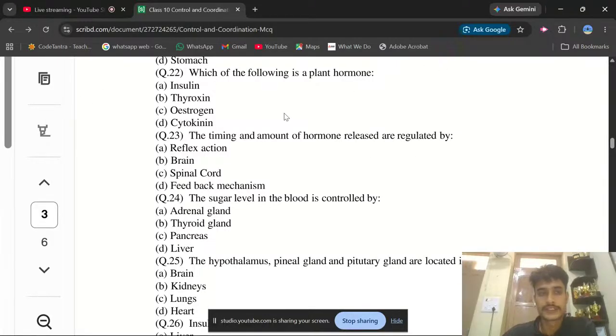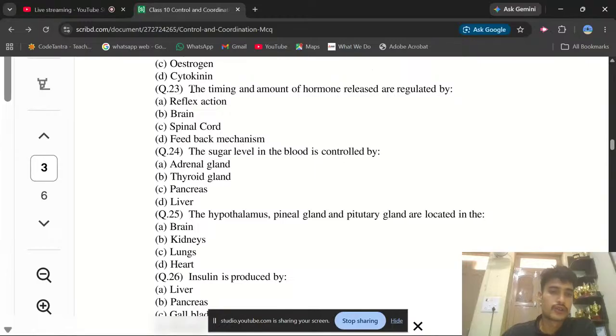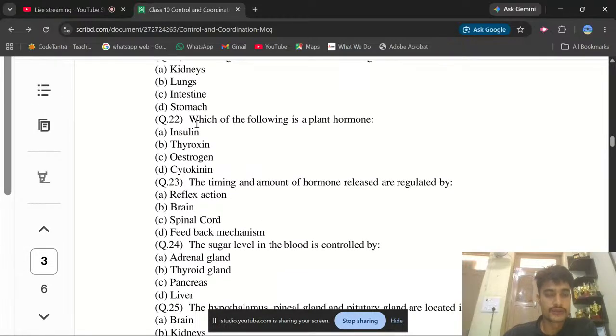Let's go. Now question number 22: which of the following is a plant hormone? So in this type of question, we'll go for the elimination method, and we will eliminate answers as you can see.